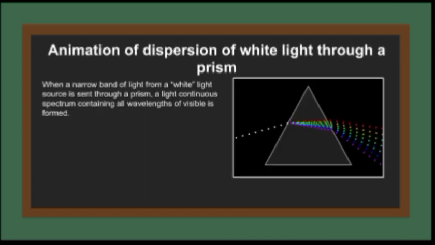Here you can see the dispersion of white light through a prism. When light is passed through a prism, first it is refracted and then it is dispersed into seven colors. This is known as the spectrum of light.